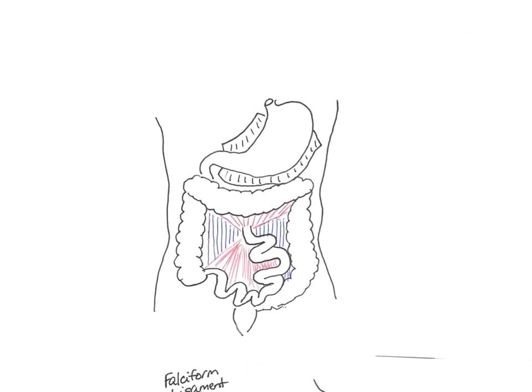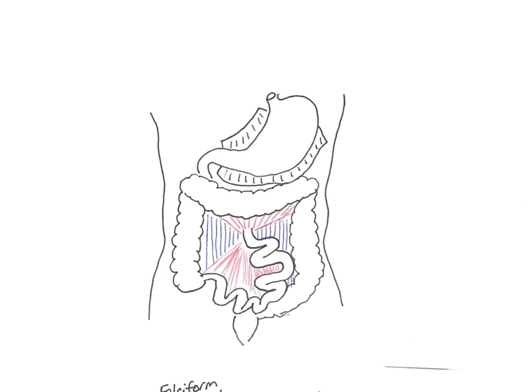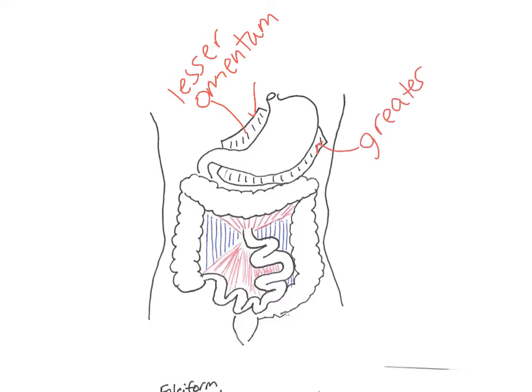Okay, so here's a picture, a drawing that you guys can print out if you want to. It's just showing that this right here is the lesser omentum. It's the mesentery that's connecting the stomach to the liver, kind of holding that stomach in place. Down here, and it's been cut, so you can see that the edge of that has been cut. This right here is the greater omentum. It's hanging down from the inferior edge of the stomach, and it's called the greater omentum.